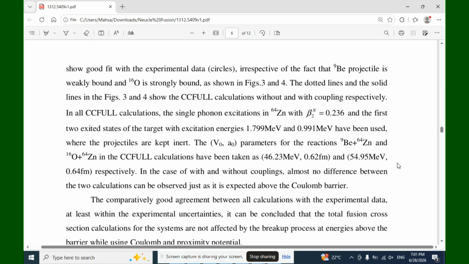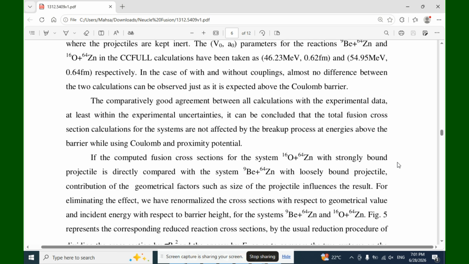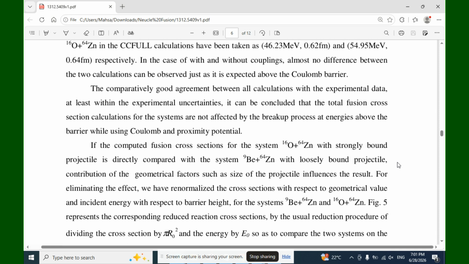In the case of the vibrational couplings, almost no difference between the two calculations can be observed, just as is expected above the Coulomb barrier. From the comparatively good agreement between all calculations and experimental data, at least within the experimental uncertainties, it can be proved that the total fusion cross section calculations for the systems are not affected by the breakup process at energies above the barrier while using Coulomb and proximity potential.